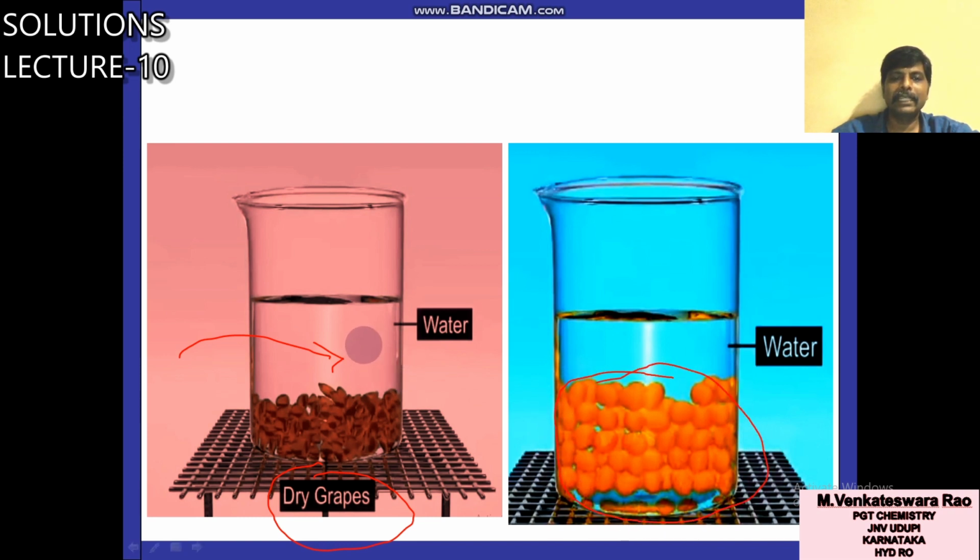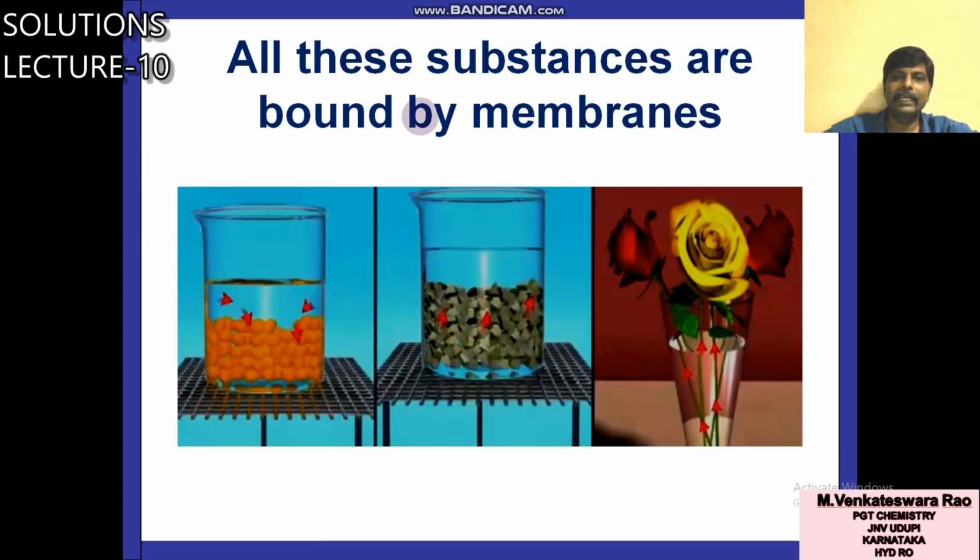That means in this case water entered into the grapes. In some cases water came out of the mangoes. Here water entered into the grapes and these grapes will get their original shape. So from these four examples it is clear that all these substances are bound by membranes.